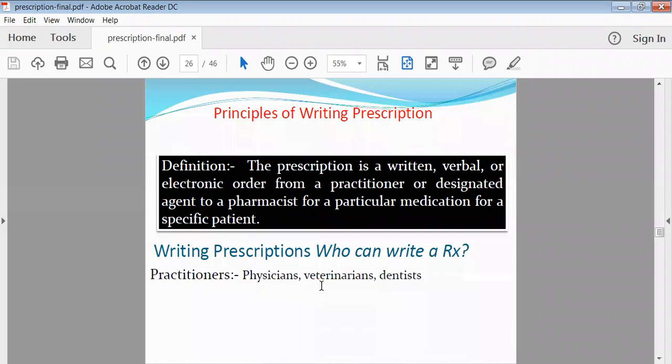So that's why while writing the number of drugs for the patient, there should be some ethics followed by your physician. The prescription is written sometimes as a verbal or electronic order from the practitioner to your pharmacist. Okay, and sometimes some specific language may be utilized. See here, nowadays your prescription is directly written by your physician on one particular page.